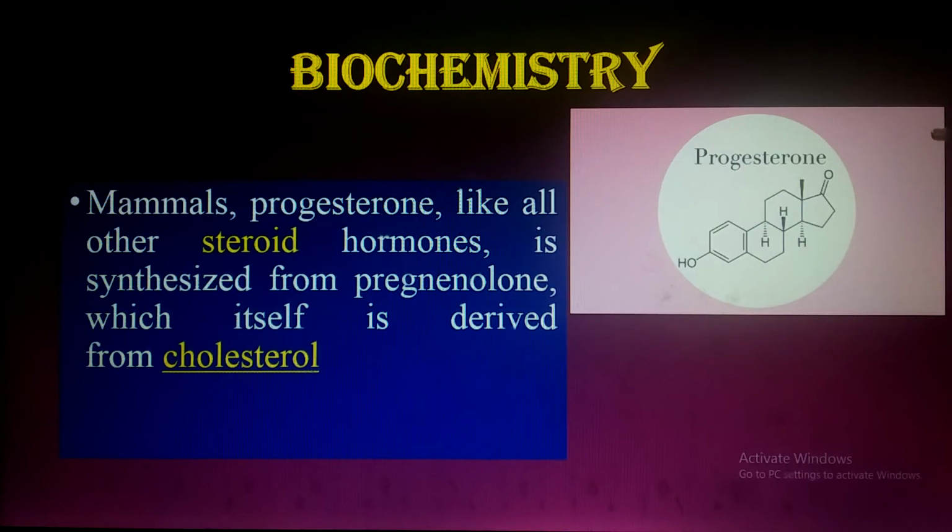Okay. Now biochemistry. Mammalian progesterone, like all other steroid hormones, is synthesized from pregnenolone. Pregnenolone is synthesized from what? Pregnenolone, which itself is derived from cholesterol. Must keep it in mind. Pregnenolone is derived from what? From cholesterol. And this is what? This is a steroid hormone. Okay.